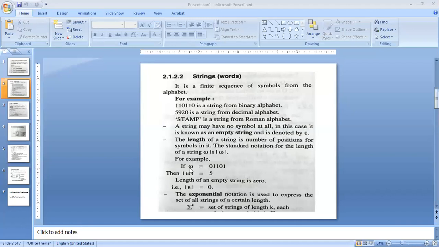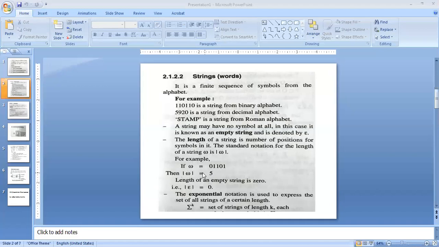It is the double vertical lines written with omega. Mod. Yes, absolutely good. So mod of omega, where omega is my string, is equal to the length of the string.